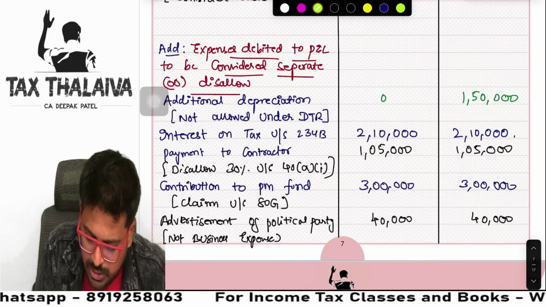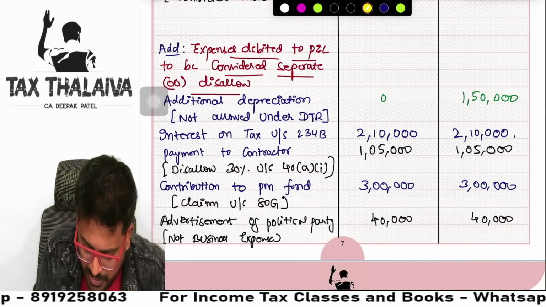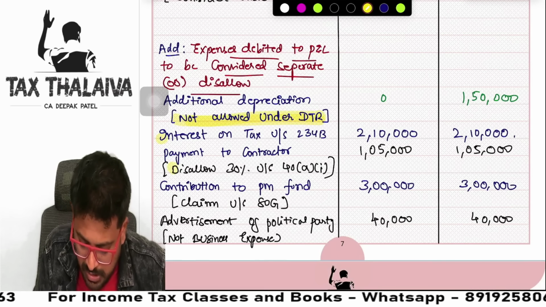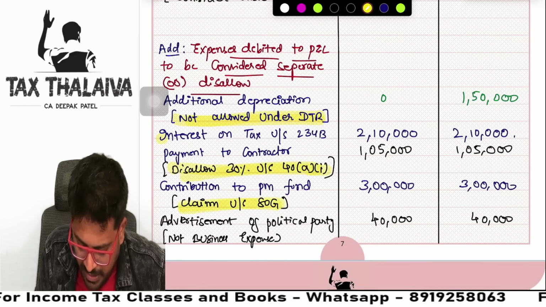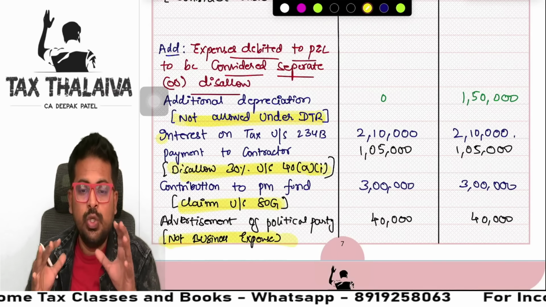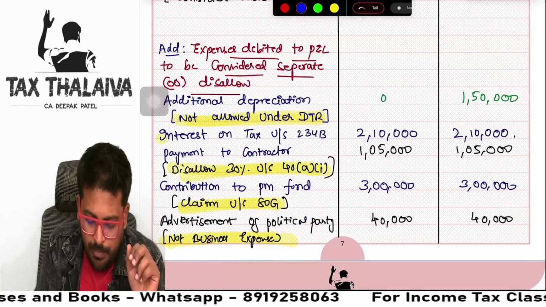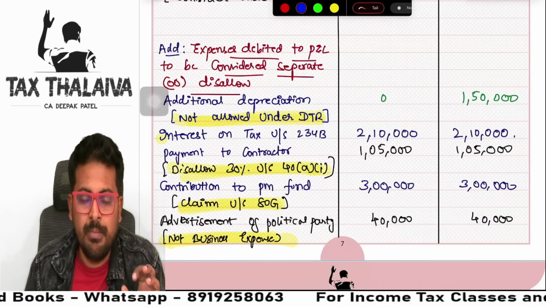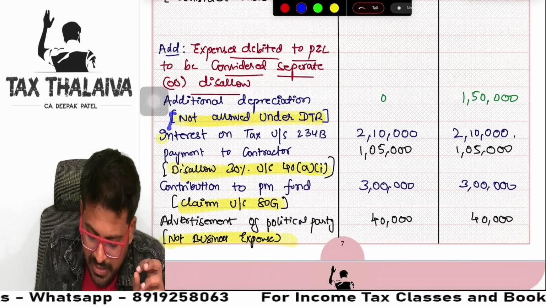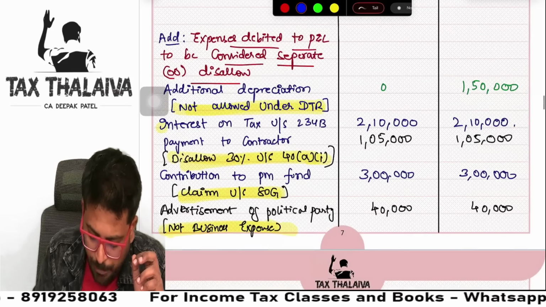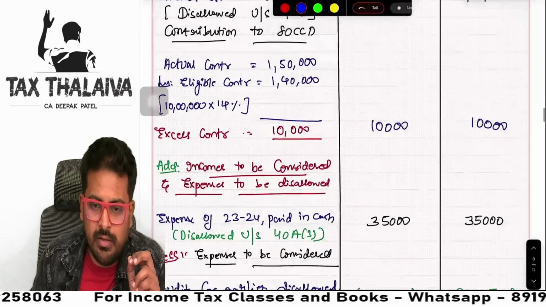Wherever you see this adjustment, I have highlighted, I have written not allowed under default tax. Reason also I have written here. Disallow 30% 40A(1)(a). Claim under 80G. Not a business expense. You should write exactly in this way. You would write reason also immediately here in bracket, guys. It becomes very, very important to write the reason why you are adding a particular thing. Yes, so the presentation matters a lot.